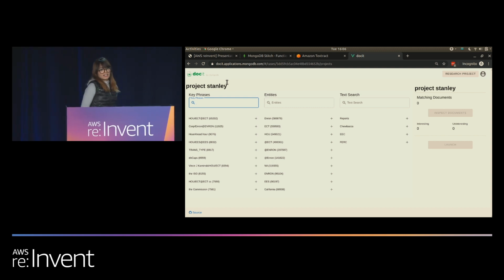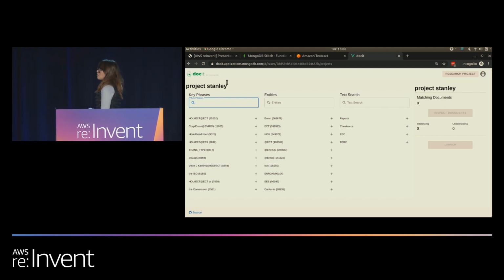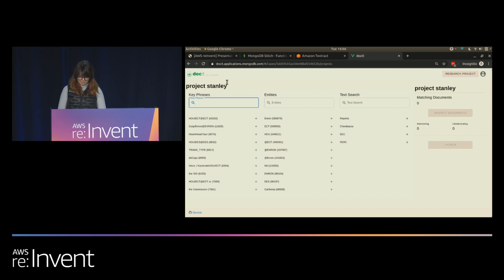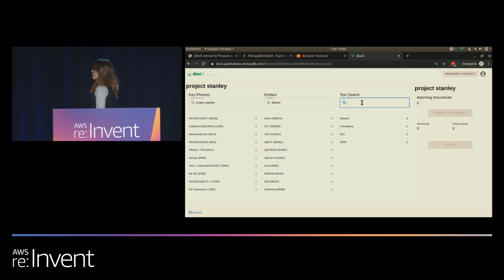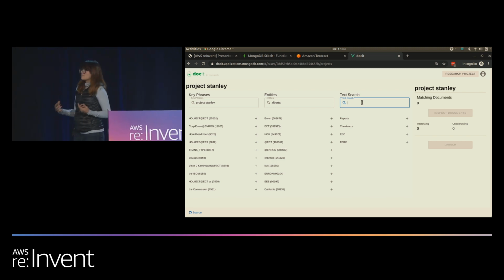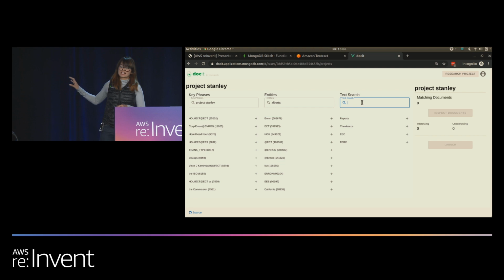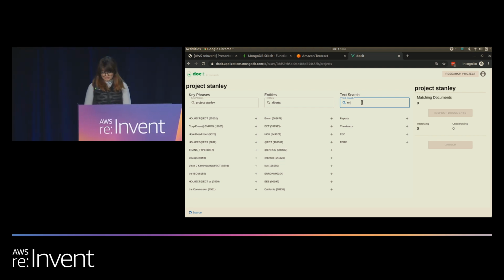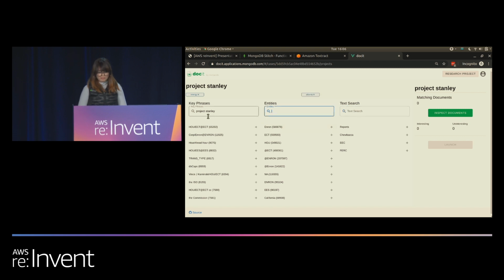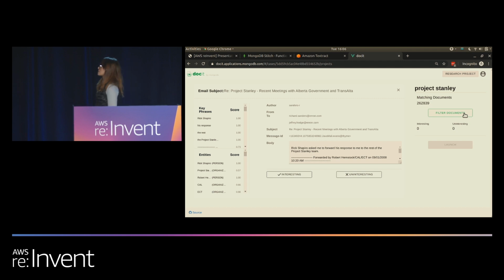So let's see if we can identify some relevant emails by running a query. Here we're going to select Project Stanley, and we know this happened in Alberta. If I'm unsure whether I need to find a key phrase or an entity, there's a powerful text search feature. So in here, let's go ahead and type in energy. Once I have all of my text filters in place, let's go ahead and inspect some documents.